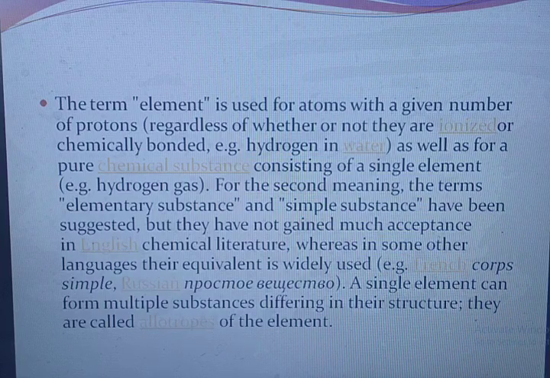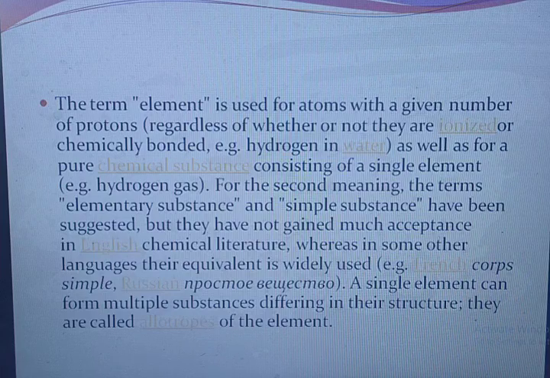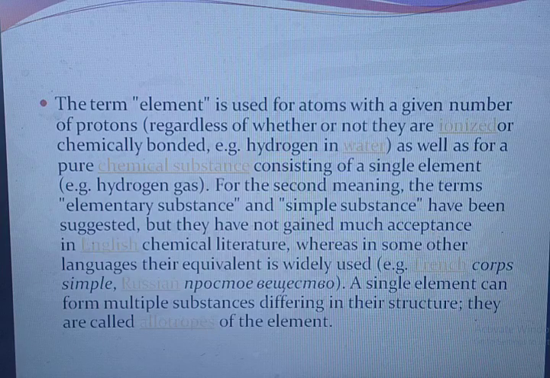For the second meaning, the terms elementary substance and simple substance have been suggested, but they have not gained much acceptance in English chemical literature, whereas in some other languages their equivalent is widely used, for example French corps simple, and similarly Russian. A single element can form multiple substances different in their structure. They are called allotropes of the element.